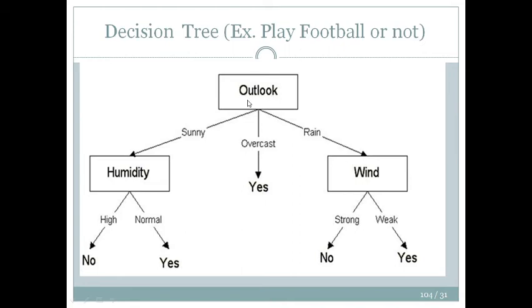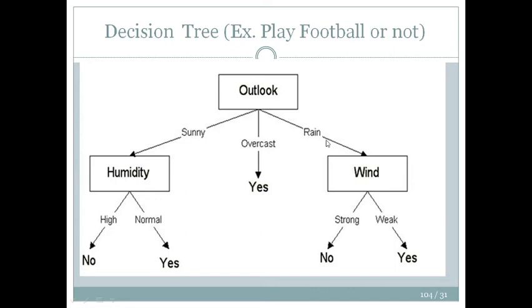We start over here. The first decision node, or the root node, is: what is the outlook? Is it sunny, overcast or rain? If it is overcast, then you directly go to the terminal node and say yes, you can play. If it is sunny, then we need to decide whether it is humid or not. If it is highly humid and sunny, then you should not play football. If it is not really humid and sunny, then you can play football.